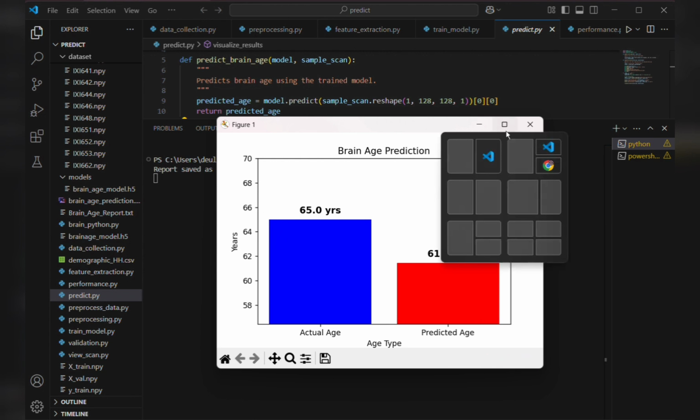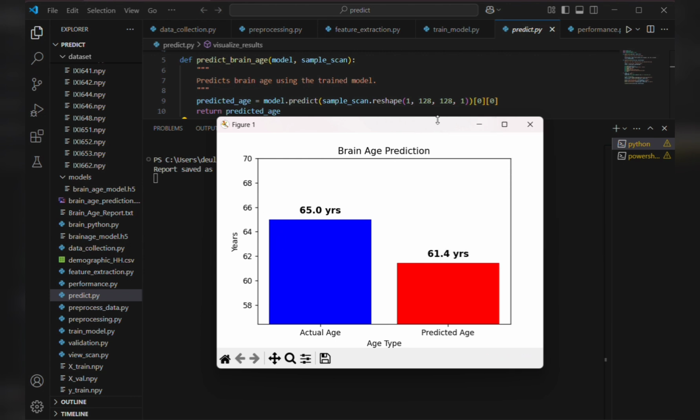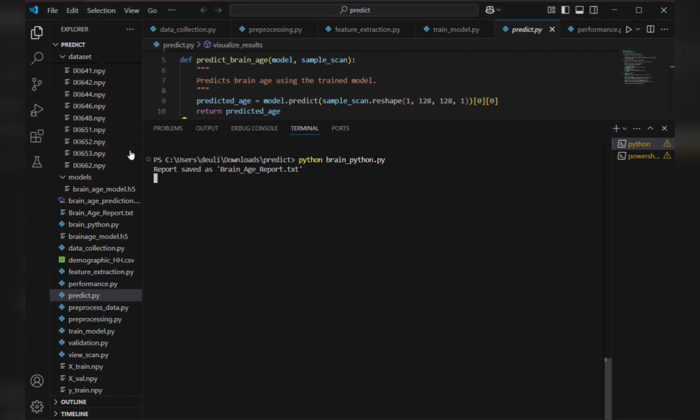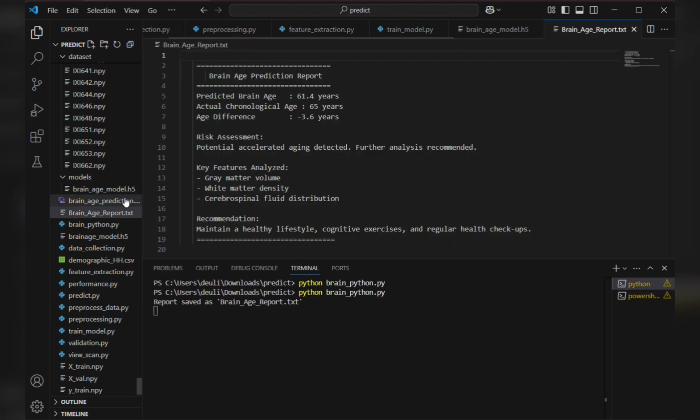This age is what the model has learned based on patterns across hundreds of other brain scans. This output gives us a non-invasive estimate of whether the brain is aging normally or unusually fast. Here is the predicted result shown on screen. We can compare this value to the person's actual age.